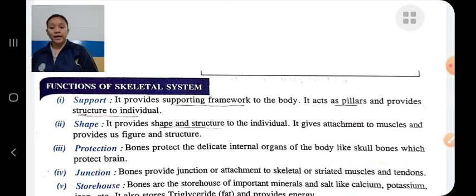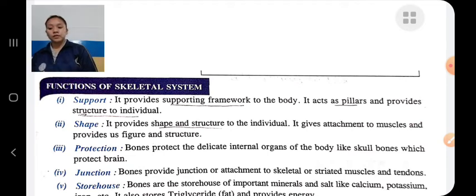Storehouse. Bones act as a storehouse of important minerals and salts like calcium, potassium, etc., and provide energy during emergency. Manufacturing of red blood cells. Bones also help to manufacture the red blood cells which help in growth and development. Act as lever. Bones also act as levers, thus providing movement of muscle as well as the body and its parts.